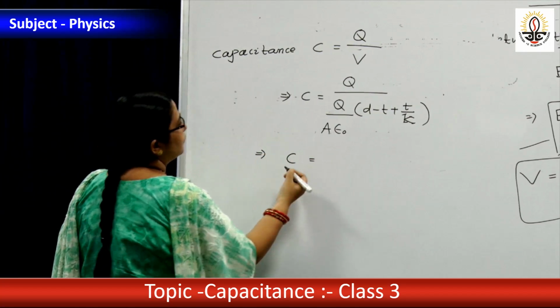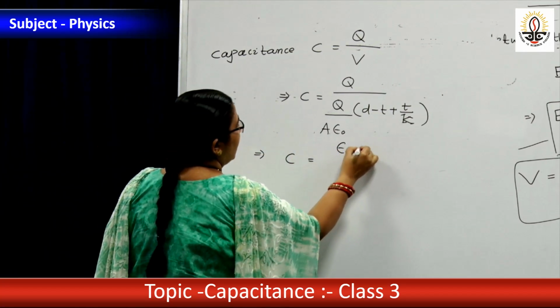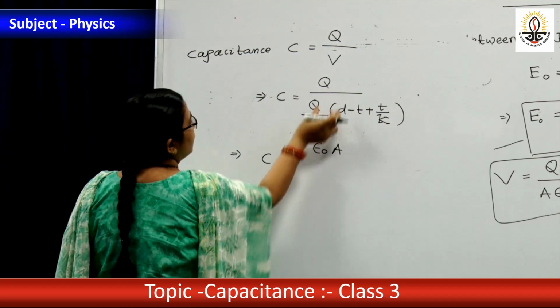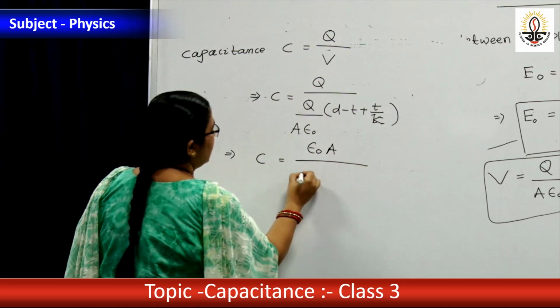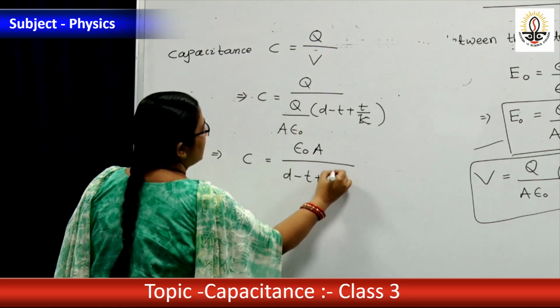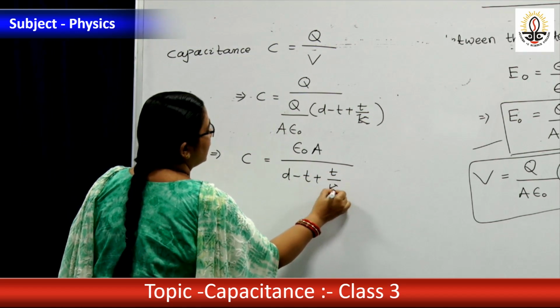C equal to epsilon 0 A, this will go to the top, by D minus T plus T by K.